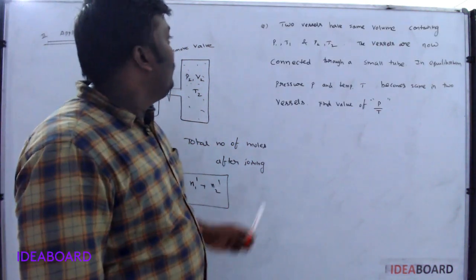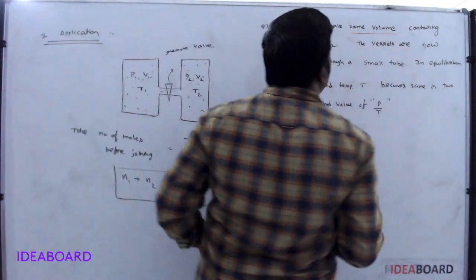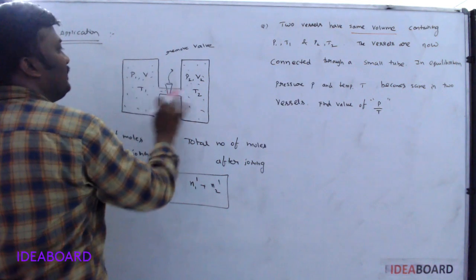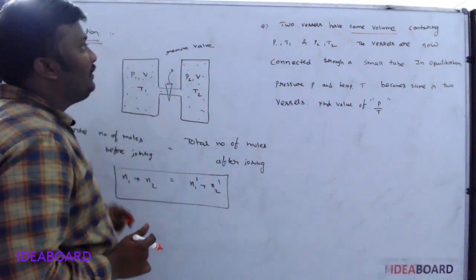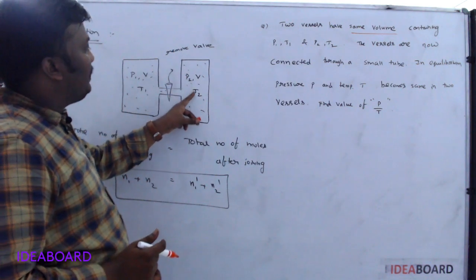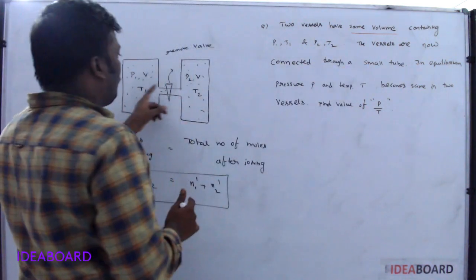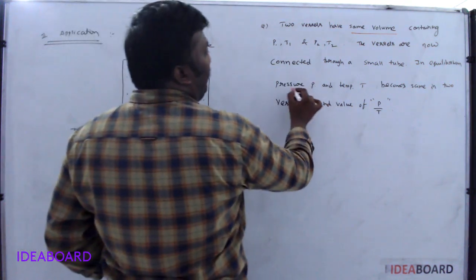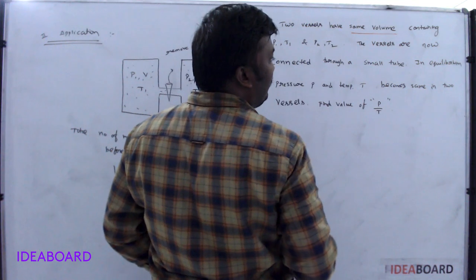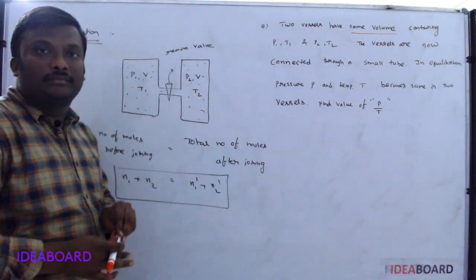Let us see one of the questions. Two vessels having the same volume, here volume is V, here also volume is V, containing pressure P1 and temperature T1, and pressure and temperature P2 and T2. The two vessels are now connected through a small tube. In equilibrium, pressure is P and temperature T becomes the same in the two vessels. Find the value of P by T.